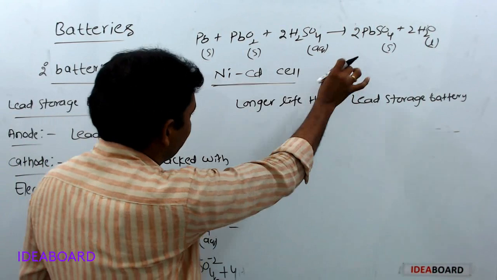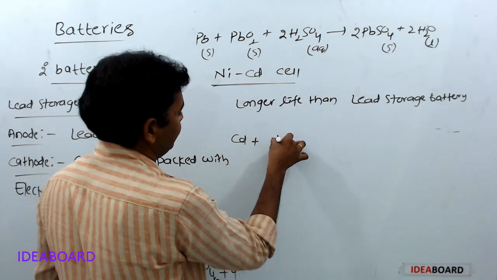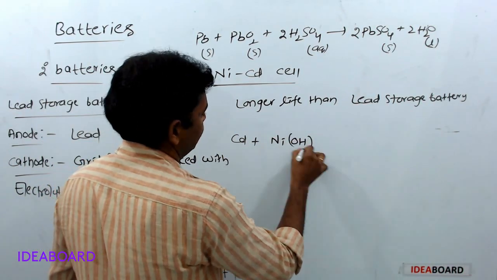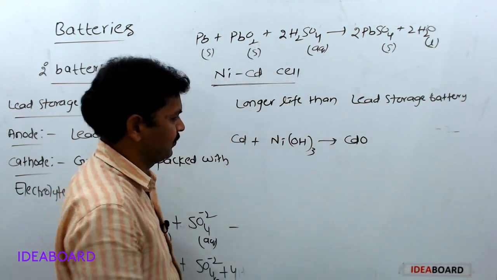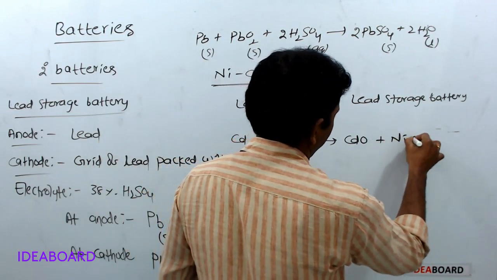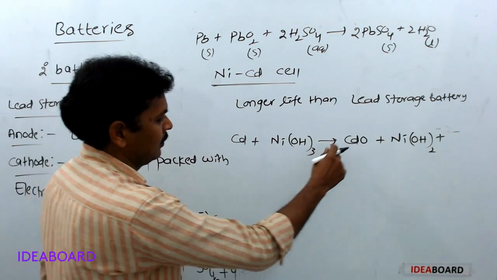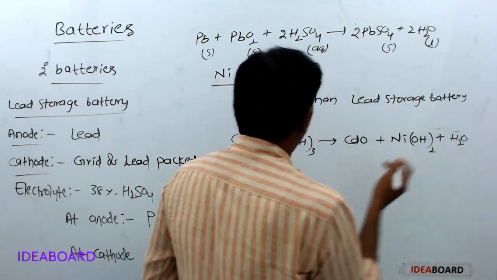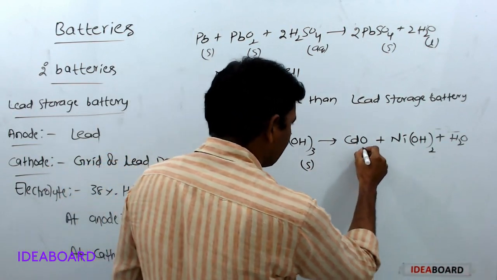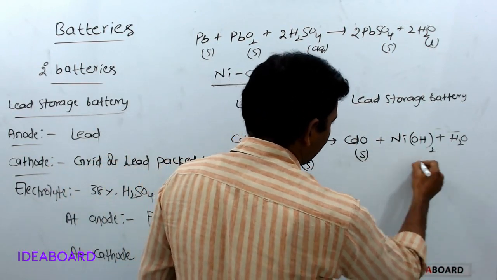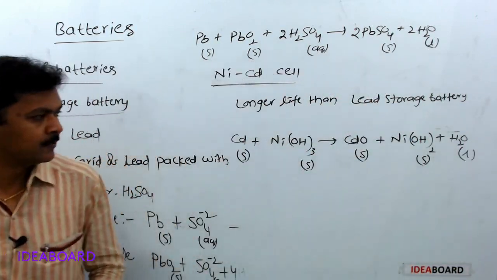The reaction that takes place in this nickel cadmium cell is cadmium plus nickel hydroxide gives rise to cadmium oxide plus nickel hydroxide plus H2O. Cadmium is solid, nickel hydroxide solid, cadmium oxide solid, nickel hydroxide solid, H2O liquid.